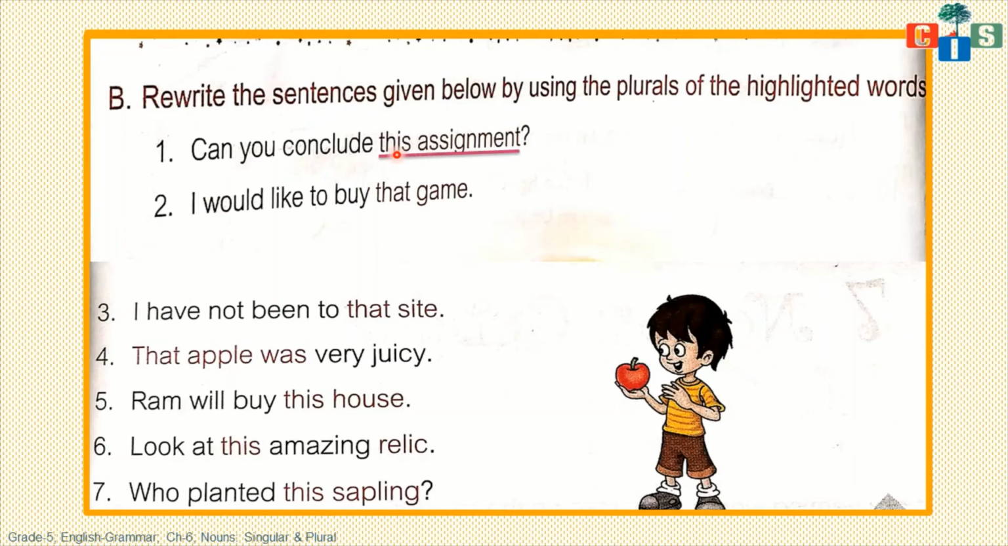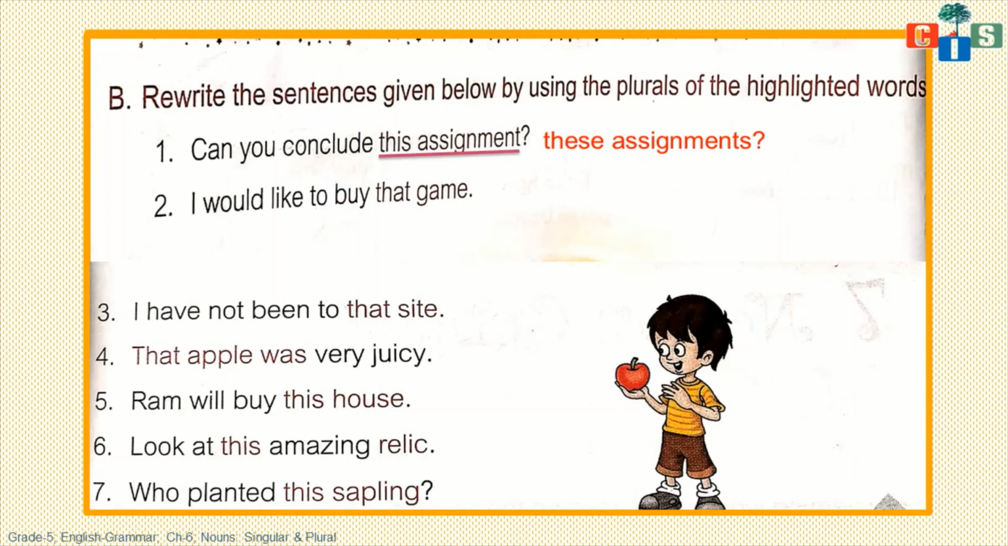This is singular, so we will change it into plural by these. This means we are talking about one thing, so we have to make it plural. These means many. Assignment means we are talking about one assignment, we have to change it into plural, meaning many, so we will write these assignments. Can you conclude these assignments? Okay, clear? Okay, let's take another example.